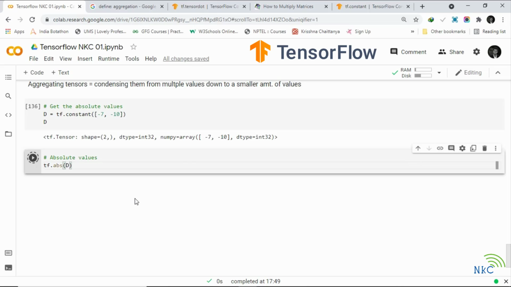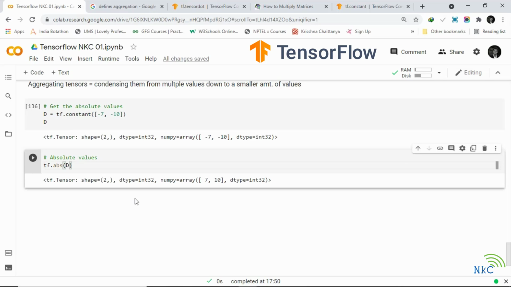We will see what this does. Beautiful, right? The absolute values basically take all the negative numbers in a tensor and turn them into positive numbers. Let's check out the docstring by pressing shift command space.